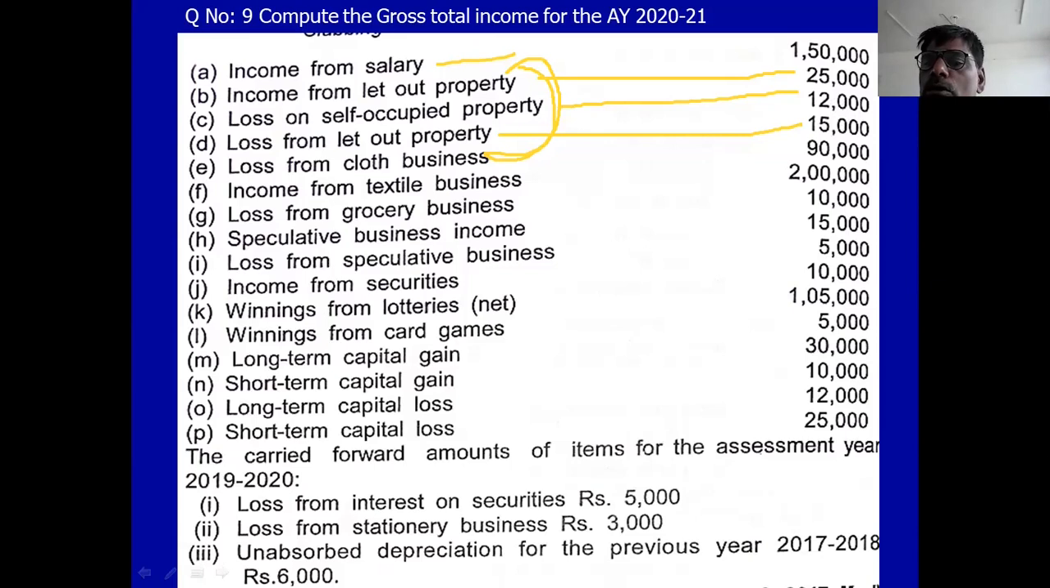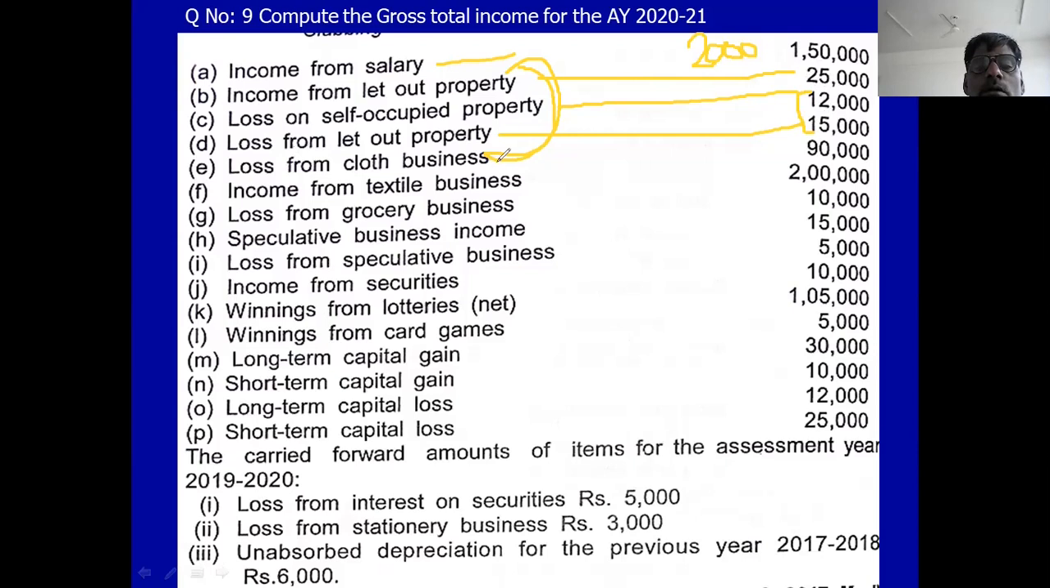And the remaining 2,000 you adjust in the salary. Out of 1,50,000, you adjust 2,000. Out of 27,000, 2,000 is adjusted in salary and 25,000 is adjusted in house property. Okay, this point completes.